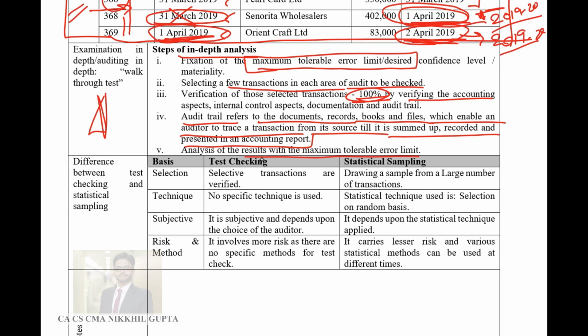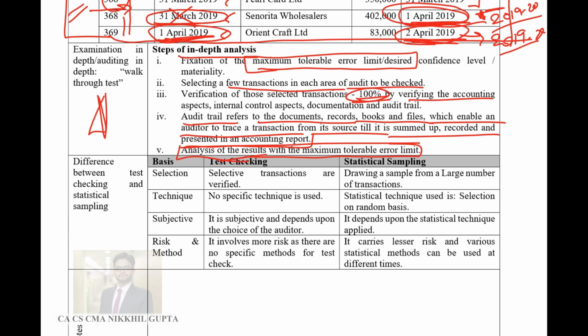Analysis of the result with maximum tolerable limit. Then he analyzes the result with the maximum tolerable limit, which means that whatever he has verified, he would see whether that verification has been done as per the materiality limit set by the auditor. I mean, the errors should not be more than the materiality limit set by him.